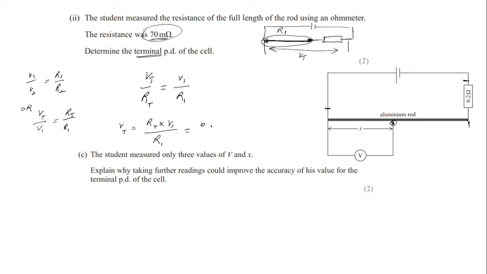So RT is 0.27 times V1, and V1 is the voltage across the aluminum rod at 30 centimeter, which is 0.43 that we found, divided by R1, the resistance of the rod at 30 centimeter, which is 70 milliohms, 0.07. So now we have the terminal voltage Vt, which would be equal to 1.658 volt, or you round it off, so Vt is 1.7 volt. This is the terminal potential difference.